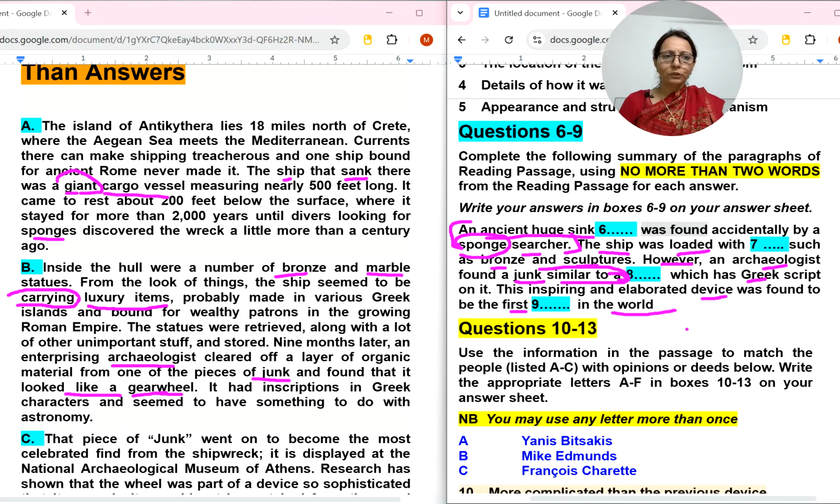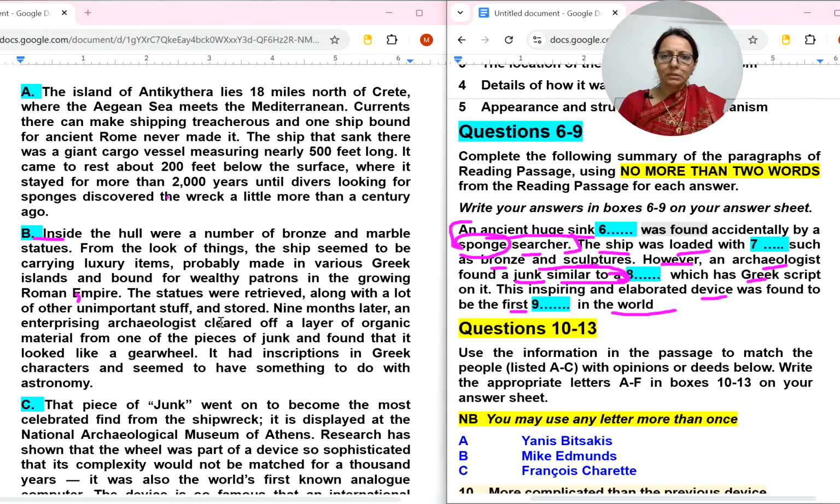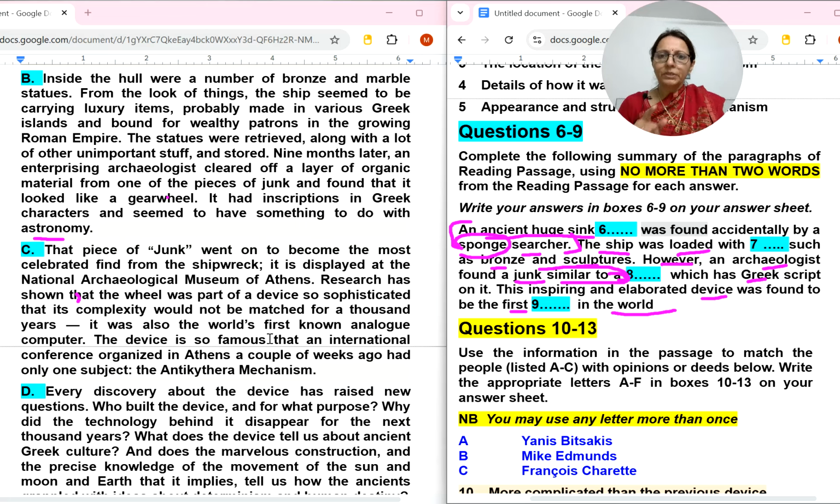So world kind of thing, just a minute, world was somewhere. First world. So in the next paragraph, world, they were using it. Yes, here it is. See this? World's first non-analog computer. So this inspiring and elaborated device was found to be the world's first non-analog computer. So analog computer will come in 9th number.